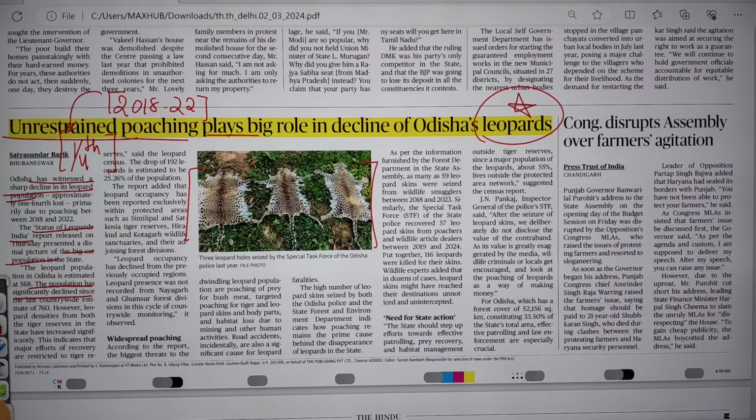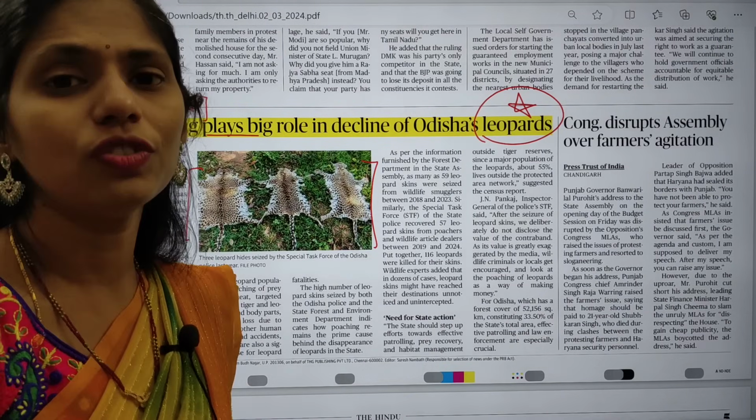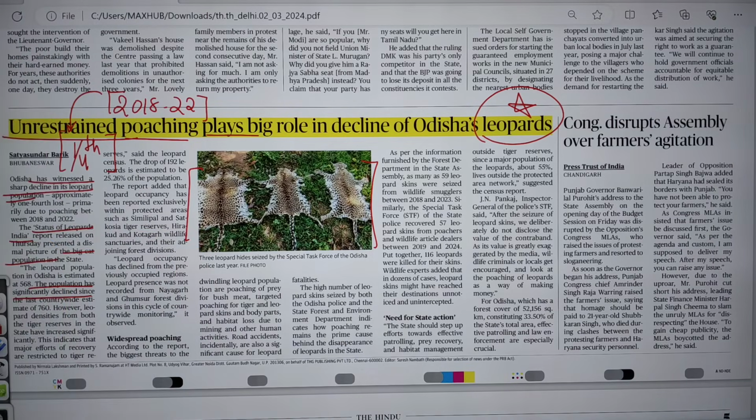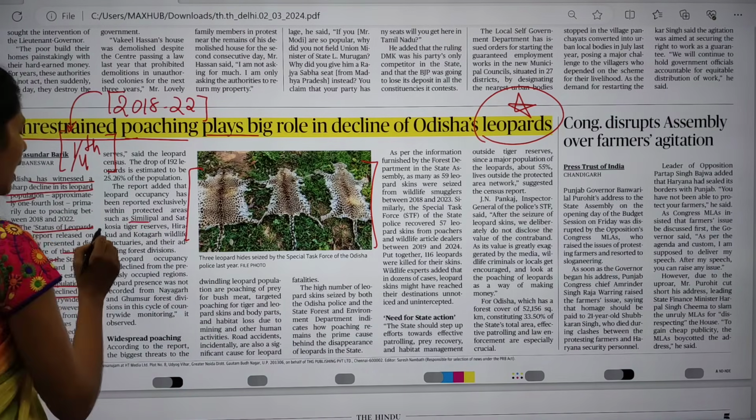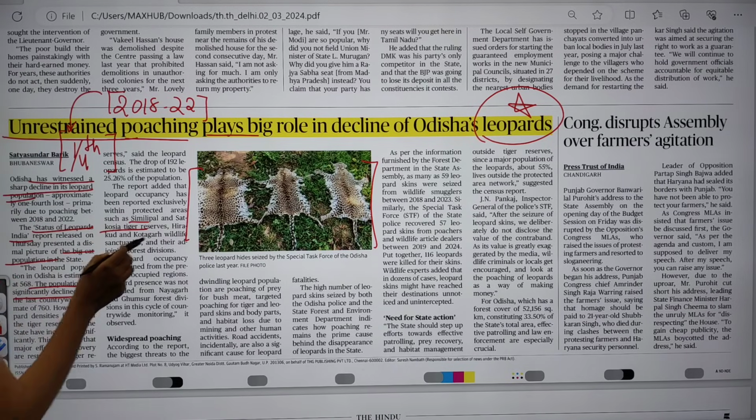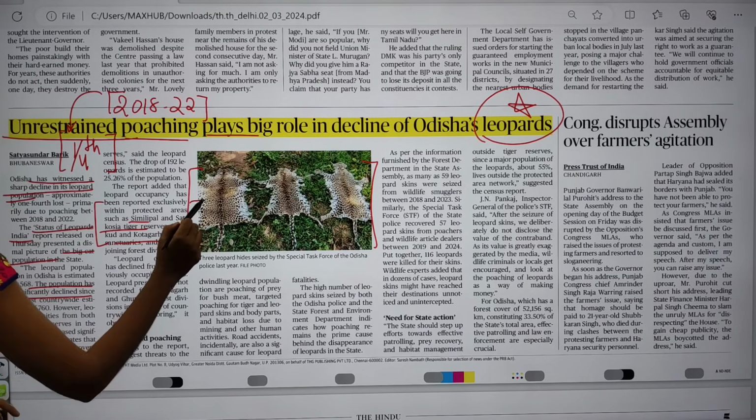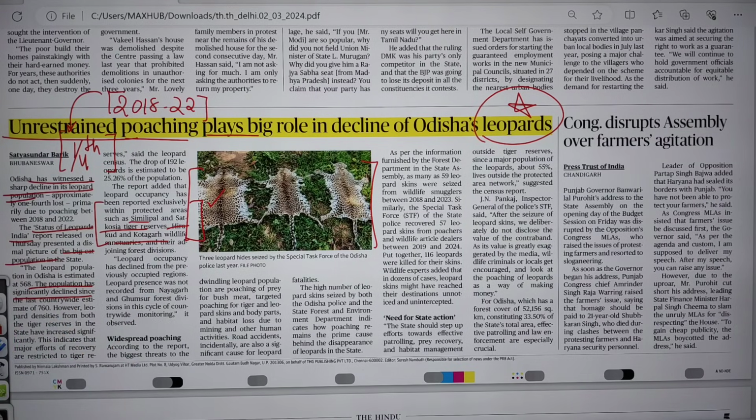Here you have to see which are the protected areas of leopards in Odisha. We have Simlipal, Satkosia Tiger Reserves, and Hirakud and Kotagarh Wildlife Sanctuaries. Those are the important areas where we can see the population of leopards. Okay, so this is very important.